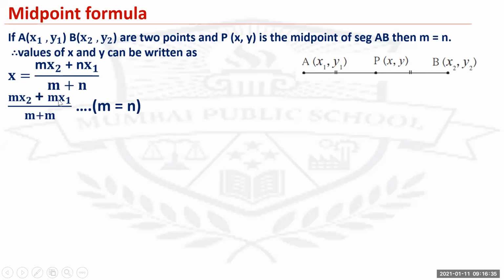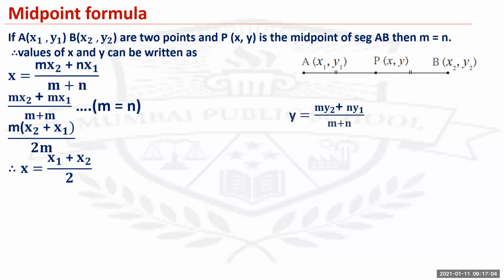Now, m is equal to n, so you substitute n as m. So mx2 plus mx1 upon m plus m. So m would be common: m(x2 plus x1) upon 2m. The m in the numerator and denominator will be cancelled off. So you'll get x equals x1 plus x2 upon 2.